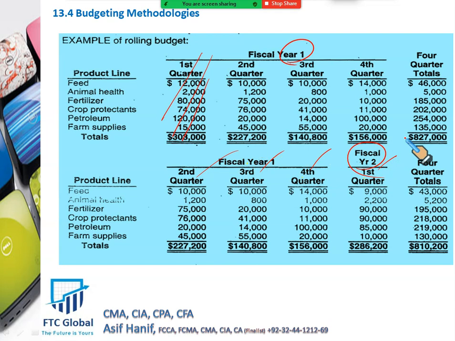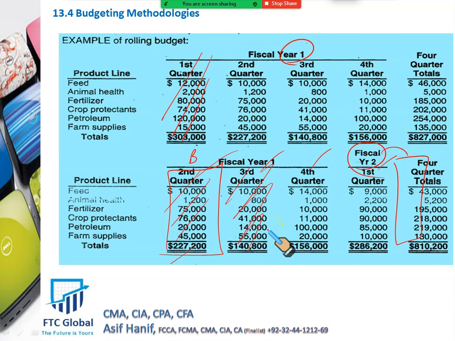Now what will happen with the passage of time? You will have the actual numbers for your second quarter. You can compare these second quarter's budget with the actual second quarter numbers and see where did we have the variances. Explain them and justify. And then we will attach the next second quarter of the second year. This is called rolling budget. As one quarter is over, you attach the next quarter from the next period. As the third quarter is over, you attach the third quarter of the second year.